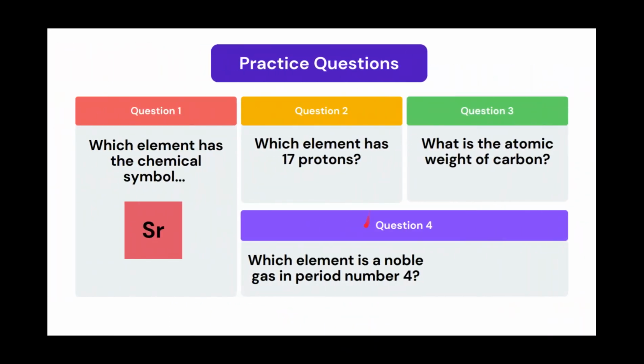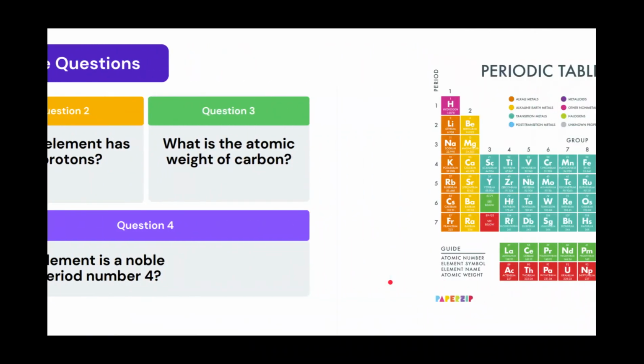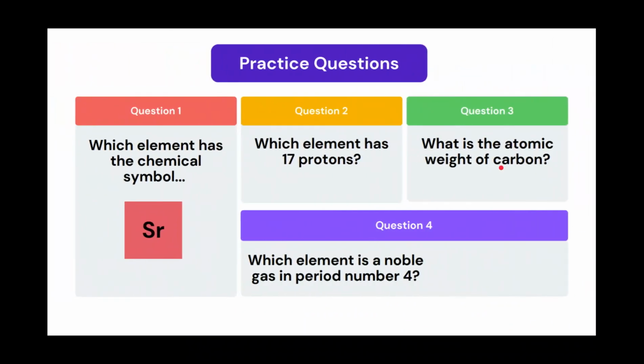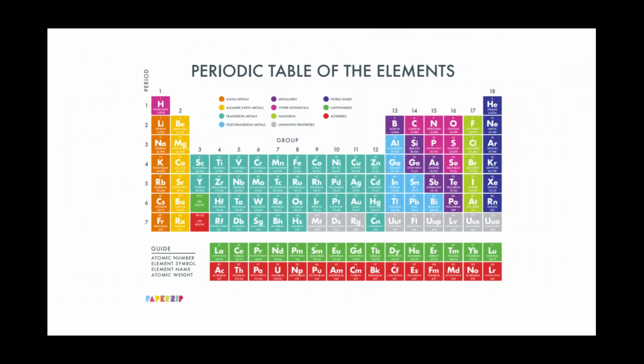And then the last question is, which element is a noble gas in period number 4? So going back to our table, we know that the noble gases are group 18 over here. And next we're going to look for period 4. So the periods are numbered over here. So 1, 2, 3, 4. So when you go across period 4 and look at the noble gases, we have this element over here, capital K lowercase r, and underneath written, we have krypton. Therefore, the answer to question number 4 is krypton.